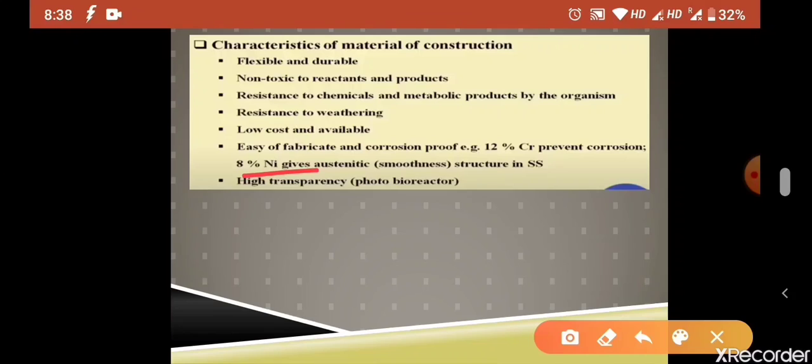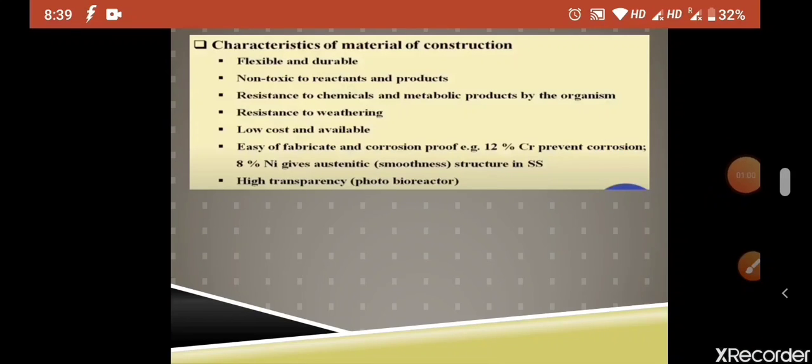The last one is high transparency, particularly in the case of a photobioreactor. This requires polycarbonate. Its transparency is 100%, and we find that light can penetrate very easily. This is very much required for the growth of algae cells.